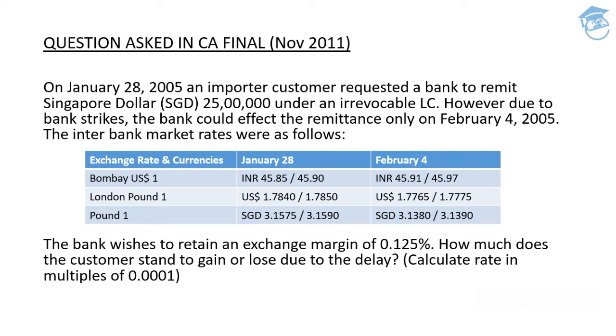Guys, have you ever thought about why this quote is being provided in multiples of 0.0001? It's just a random knowledge that I want to share with you. Why is it always mentioned in multiples of 4 decimals? I'll tell you. It's basically because the global markets function on the multiples of 4 decimal places only.